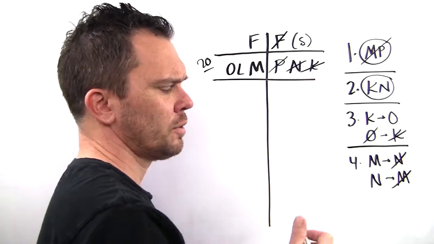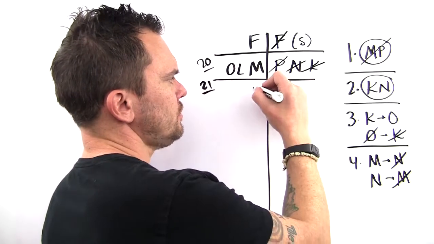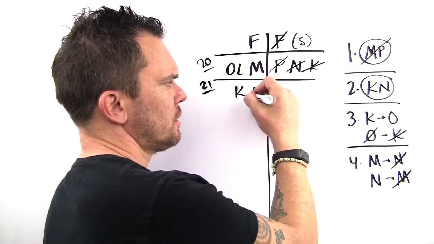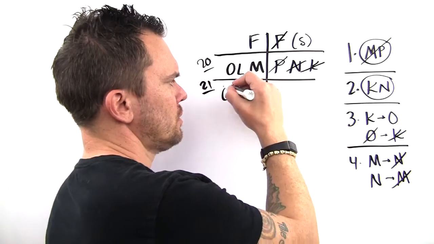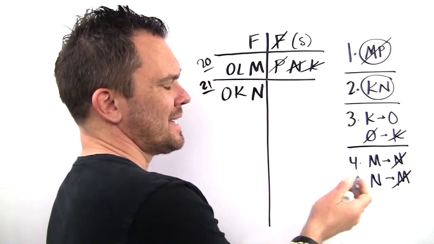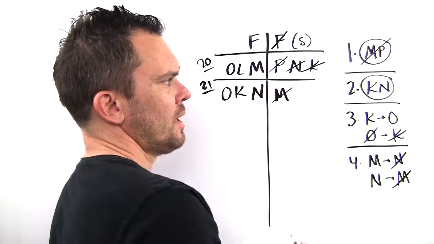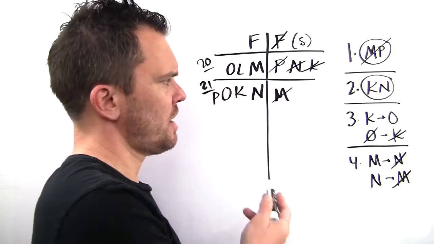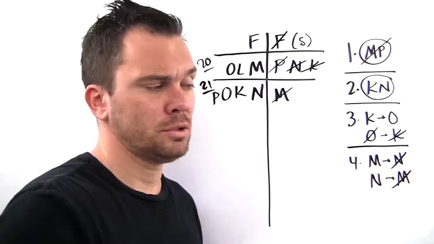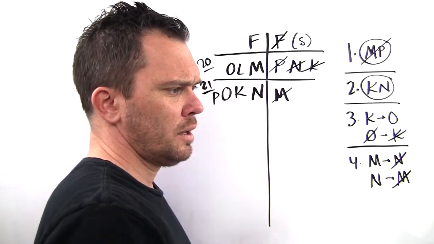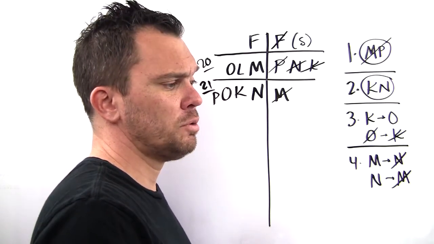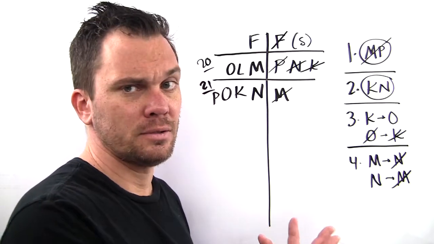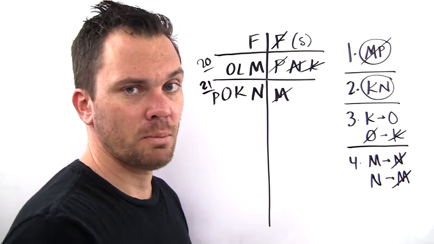Question 21. If N is in the fall, what could be true? N is in the fall. All right, N brings K, K brings O, N kicks out M, M can't be with P, and now the only thing we have left is L, about whom we have no rules. So L, well, what could be true? This is probably about L. L is published in the fall. Yeah, sure, why not? Totally possible. And obviously those other 4 not possible.